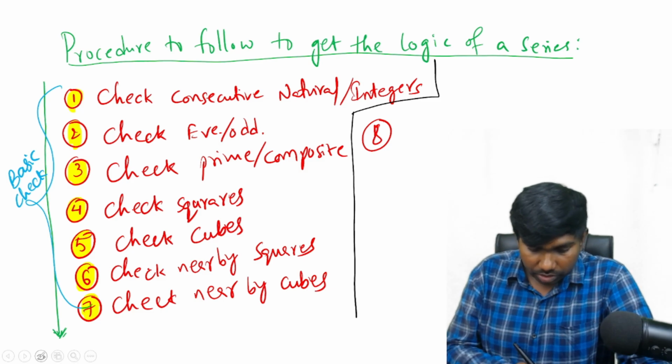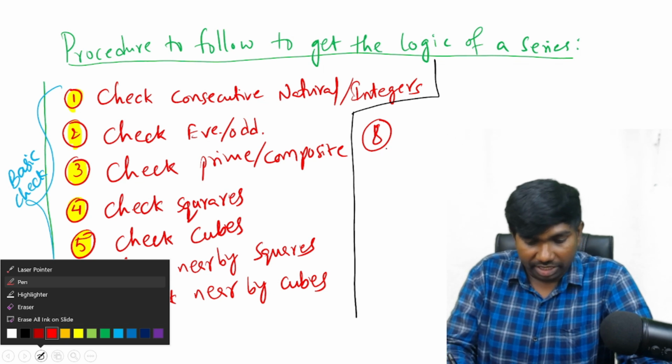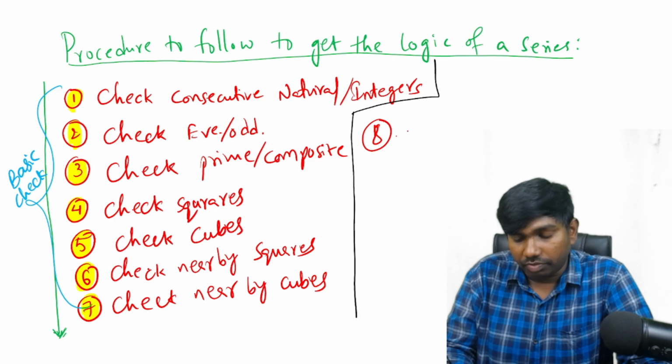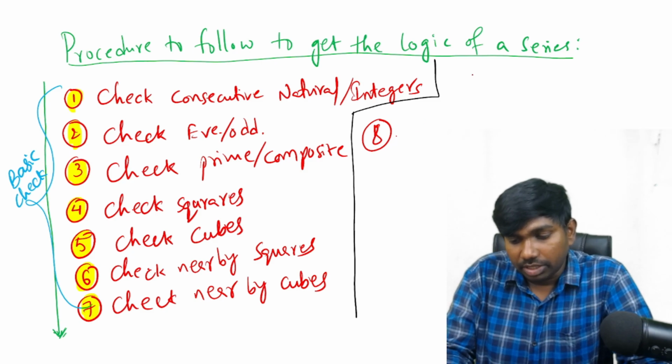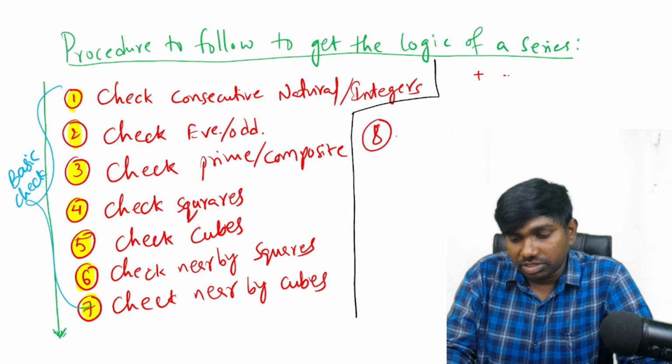Okay, so learn all those things. Coming to after the basic verification, then we are going to the secondary check. In the secondary check, what we have to verify is basic mathematical operations like addition, subtraction, multiplication, and division.